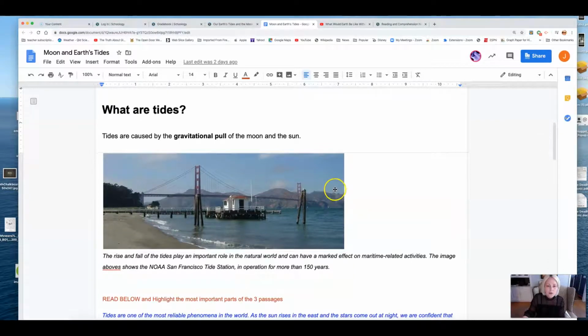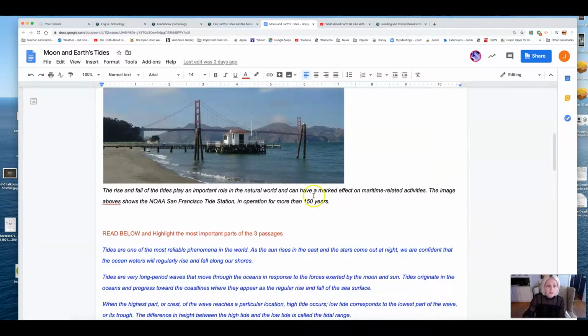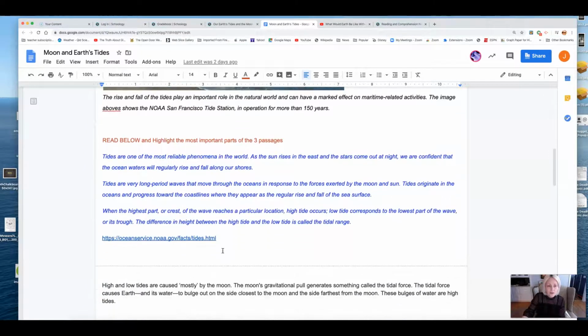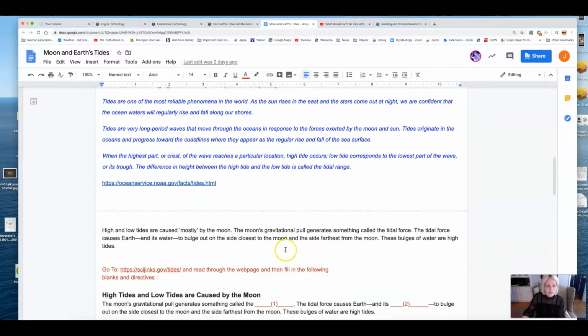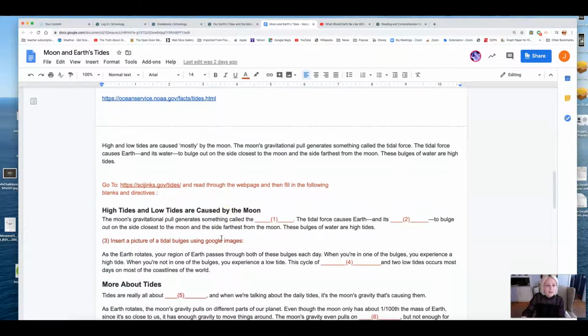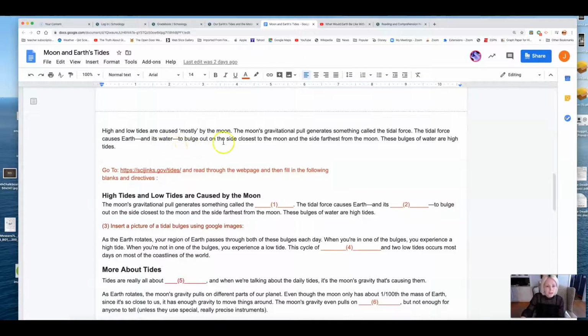Then we're going to go into an article, and this is your exploration part of what are tides and what creates tides. So you're going to read the article. Anytime you see red right here, it tells you something to do. So it has you highlighting the most important parts of these 3 passages. This is the website I got the information from. And then again, there is more text for you to read.